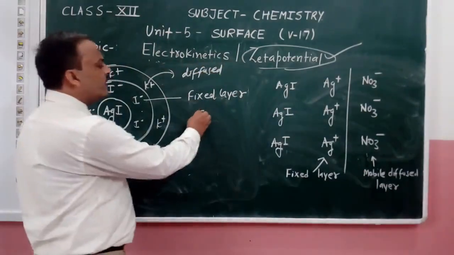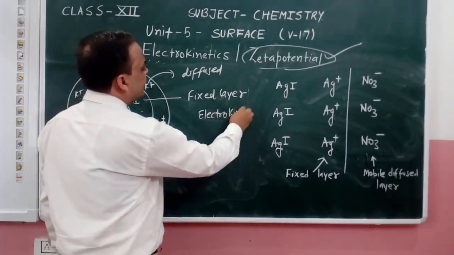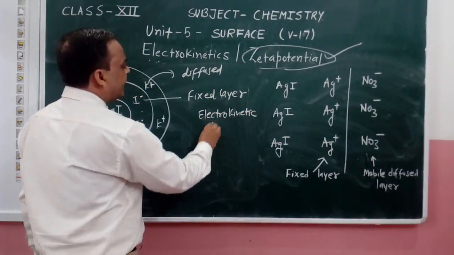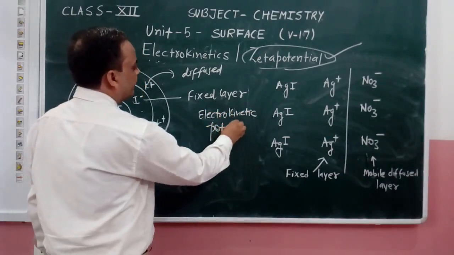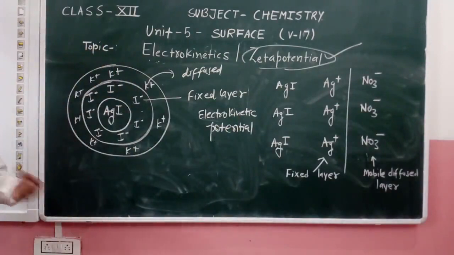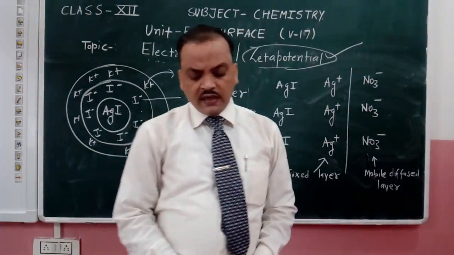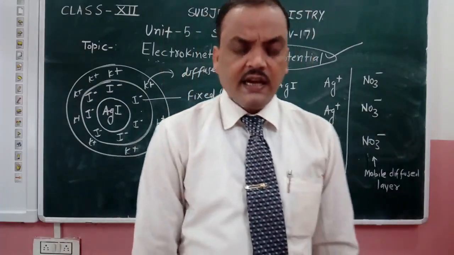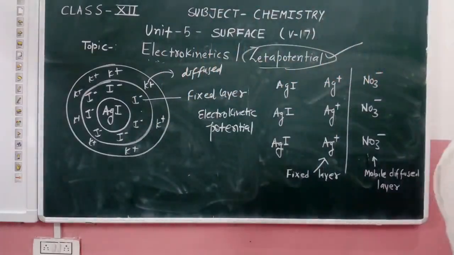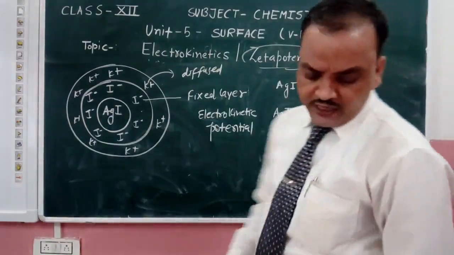That is also known as electrokinetic potential. Now, what is the meaning of electrokinetic potential? It is the potential between the fixed layer and the diffused layer present there. That is known as zeta potential or electrokinetic potential.